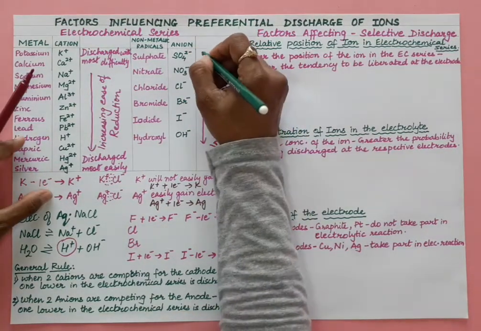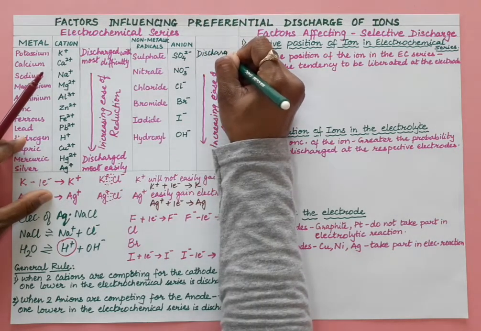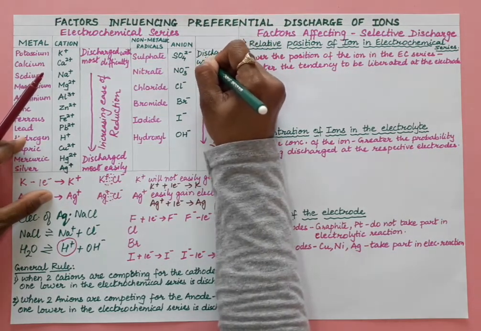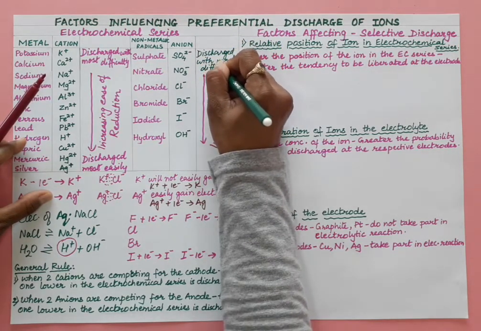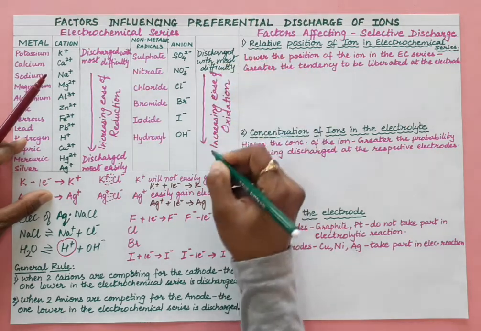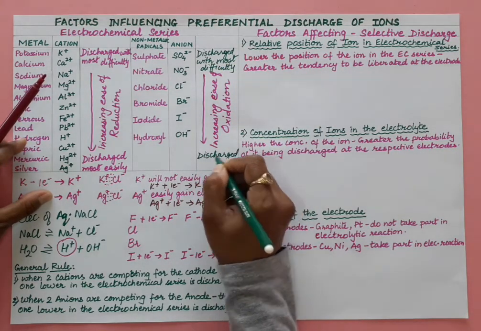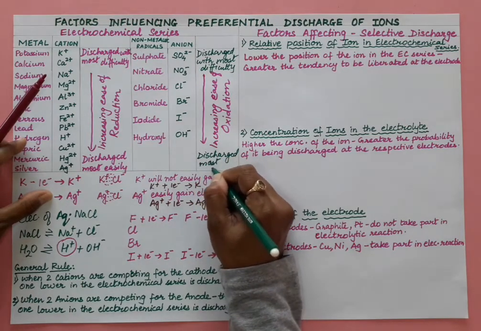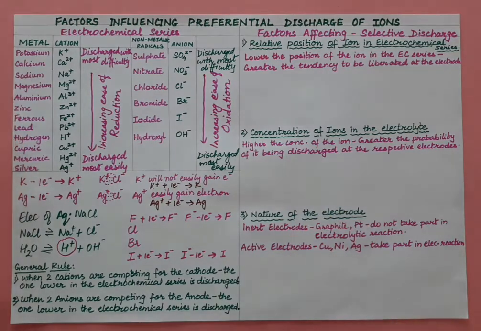So the ones which are above will discharge with most difficulty, and the ones at the bottom will discharge most easily, right? These are the general rules.